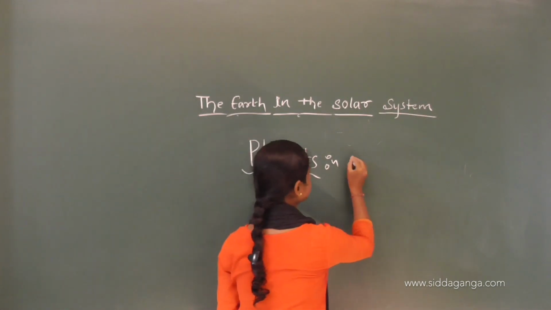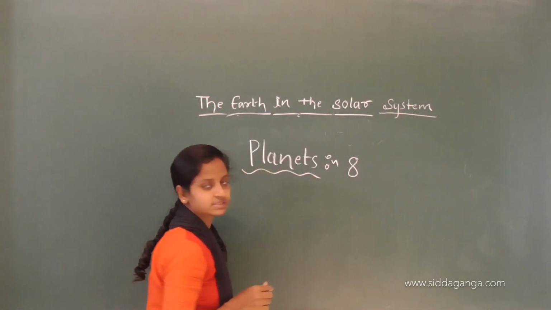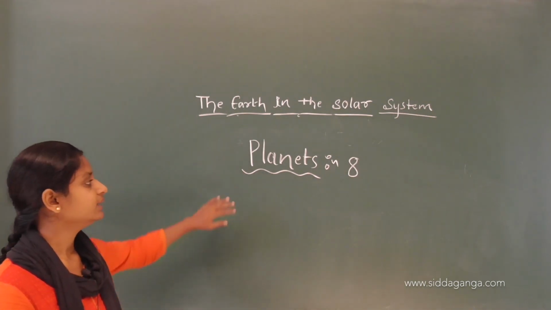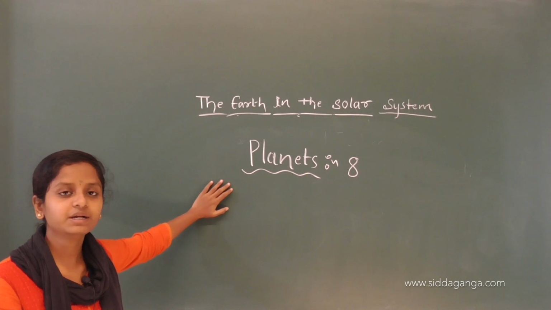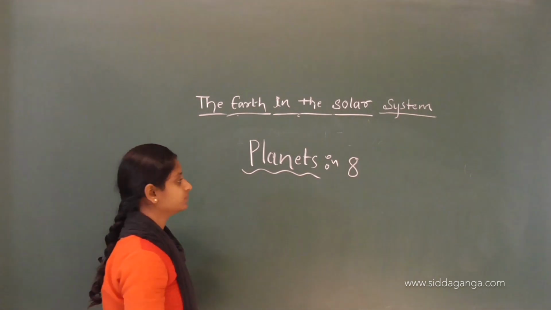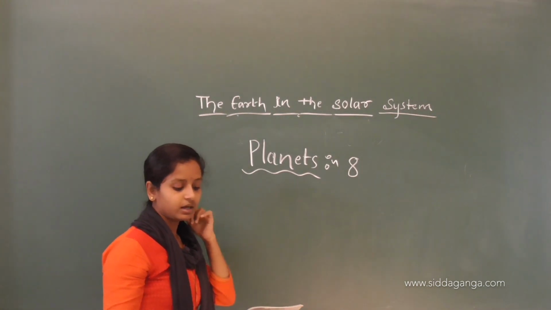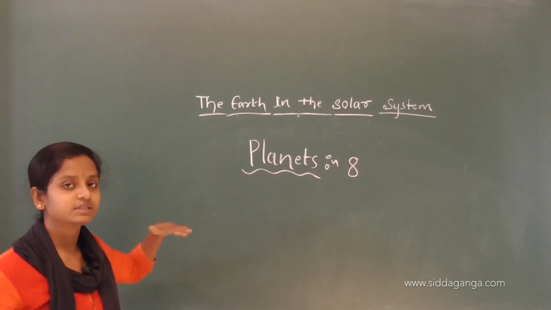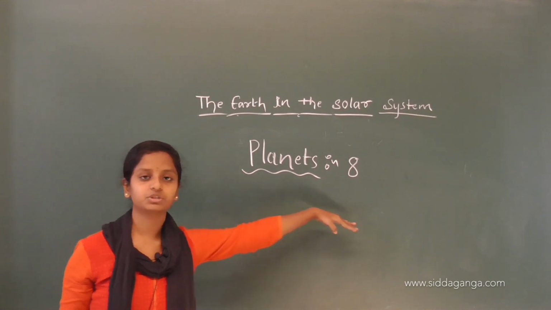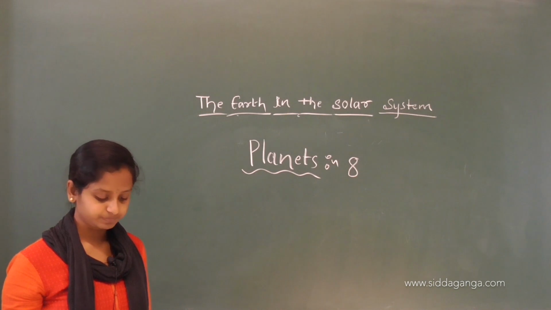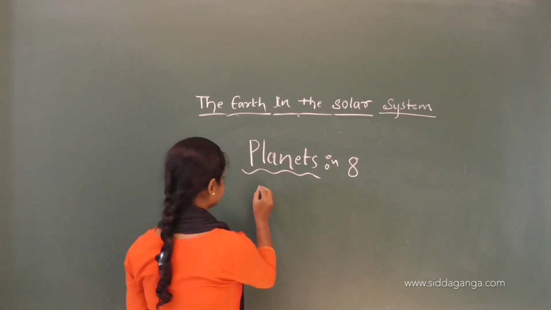So, there are a total of 8 planets in our solar system. They are classified, that means categorized, depending upon the distance from the sun.